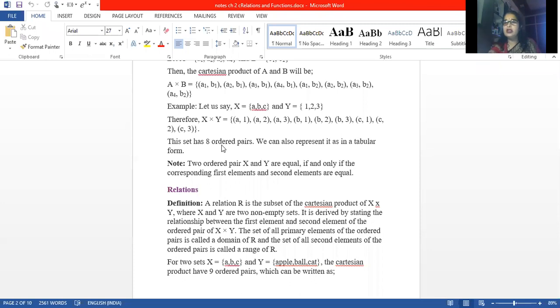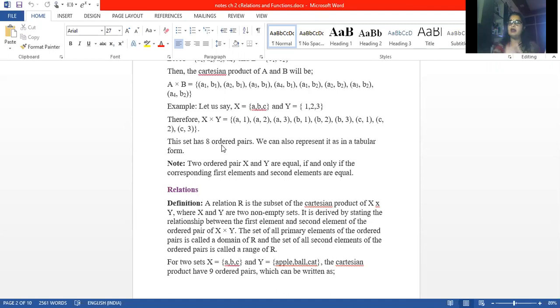Otherwise, we would have all the combinations. Suppose we have two students, Aman and Amisha, and their heights are 150 and 180 centimeters. Clear? Then what we will do? Aman 150, Aman 180, Amisha 150, Amisha 180. But this is not a relation. This is the Cartesian product of the two sets, A and B. I can't take all 54 names and 54 heights, so we are just taking two names.